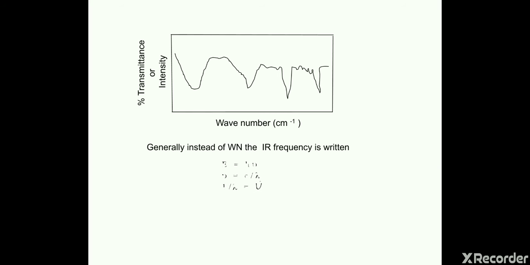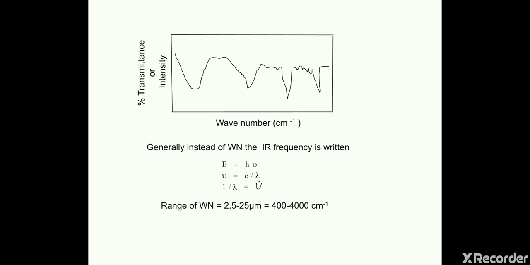We know that E is equal to h nu, nu is equal to c by lambda, and 1 by lambda is equal to nu bar. With these formulas we can understand that E is directly proportional to frequency nu and also directly proportional to nu bar. That's why in books it is written as the IR frequency of this bond, rather than the IR wave number of this bond. So it can be understood.